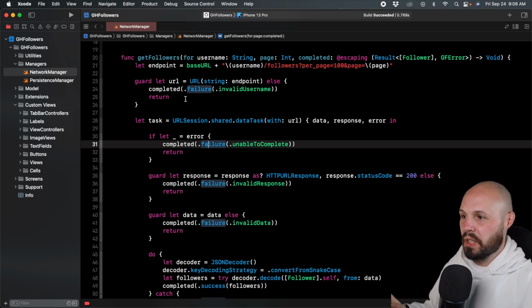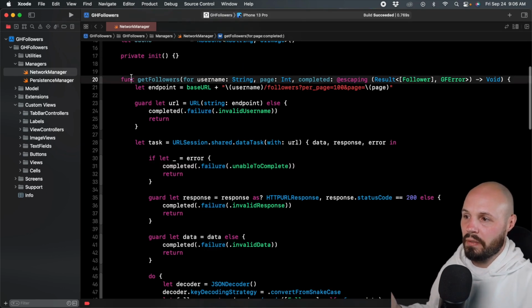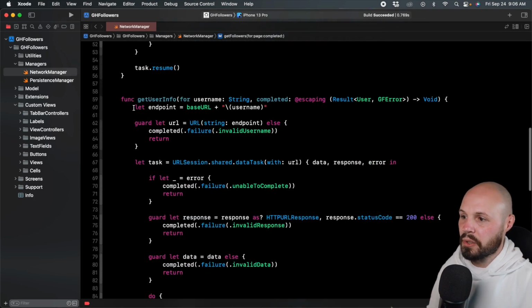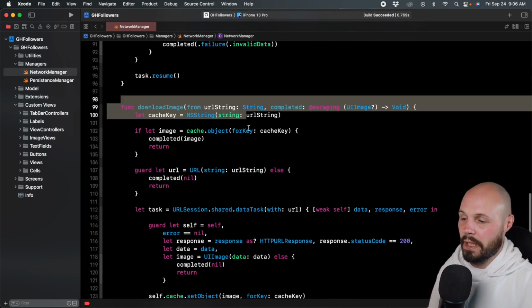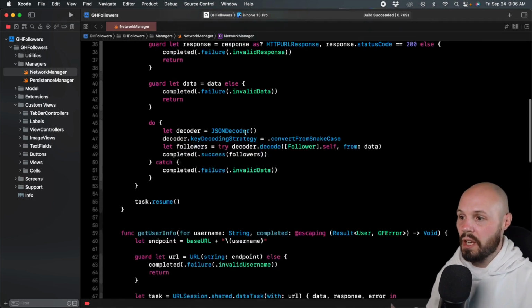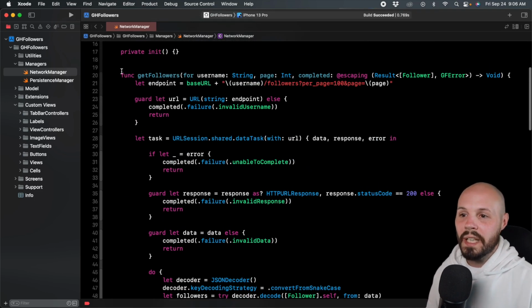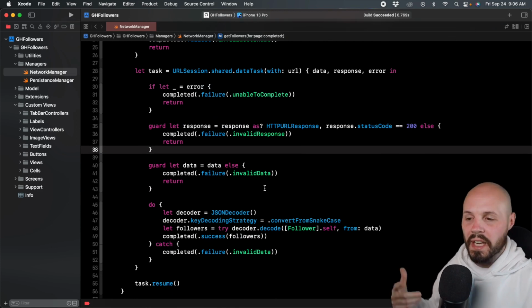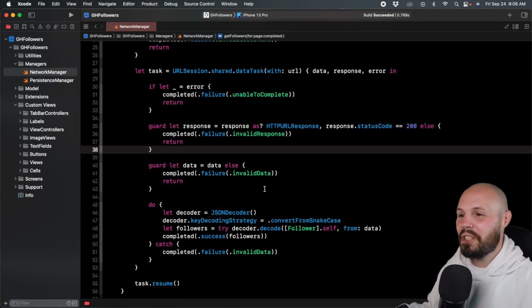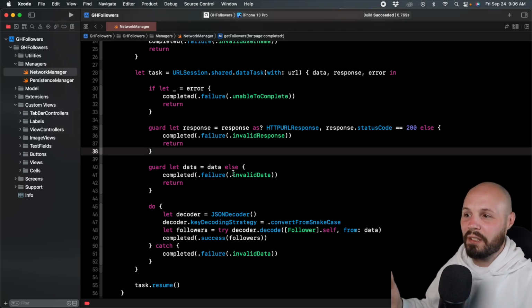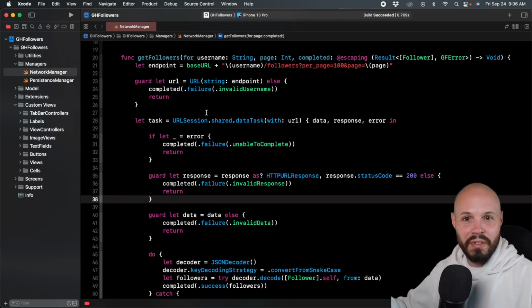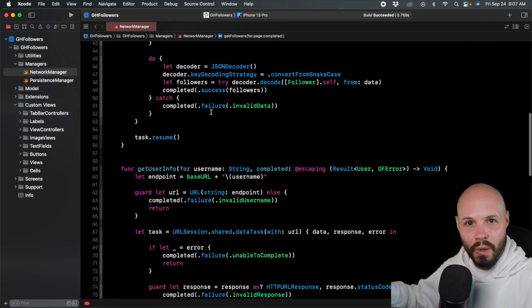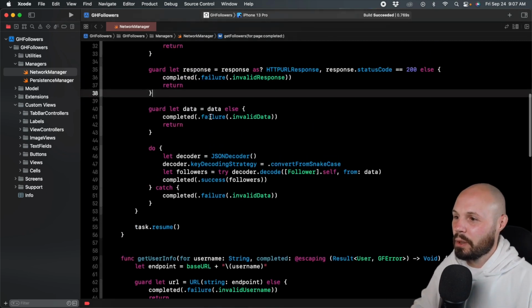Okay, so here's how this is going to go down, right? We have three main network calls, right? We have get followers, get user info, and then downloading our image. So we're going to refactor all of these. So I'm going to really explain things a lot as I refactor this first one, and then maybe I'll go a little quicker on the second two because it's a lot of the same stuff. But as I've said many times in this course, repetition is the key. But maybe if you want a challenge, we'll do the first one together, maybe pause the video and then try to refactor the second one on your own, and then come back if you want to really push yourself.